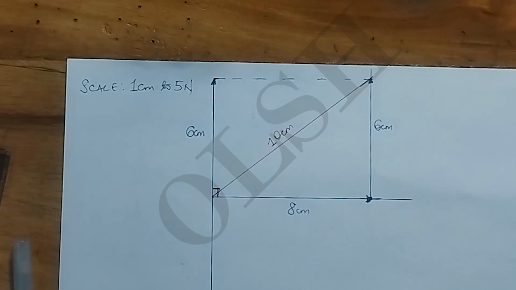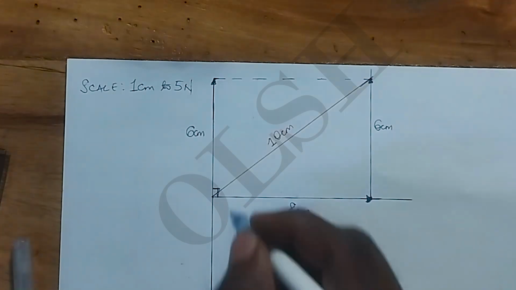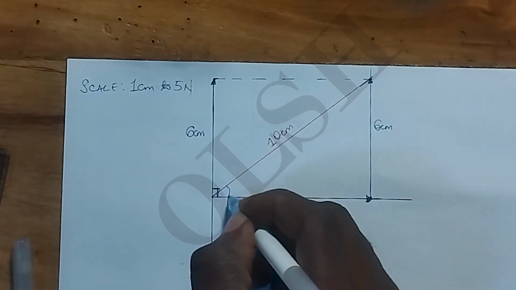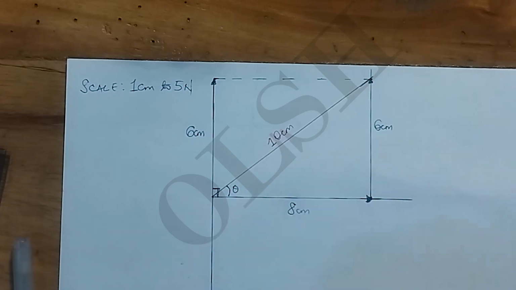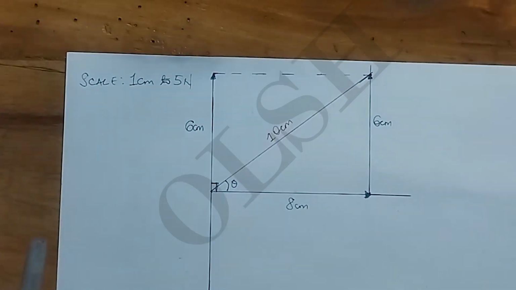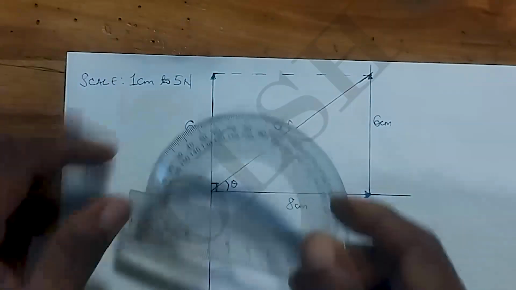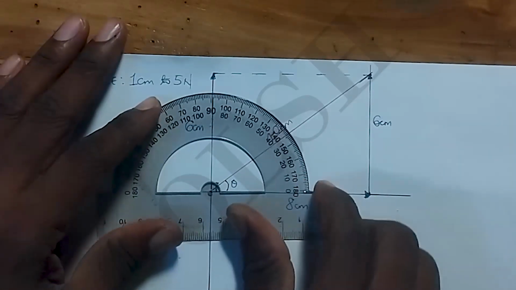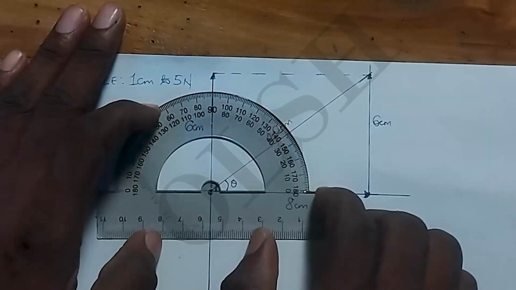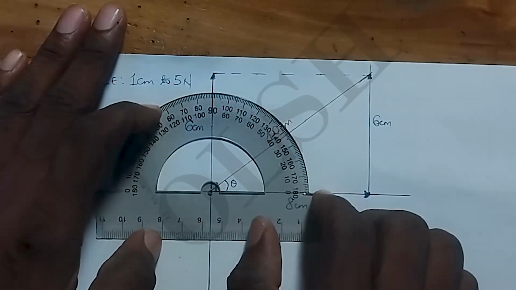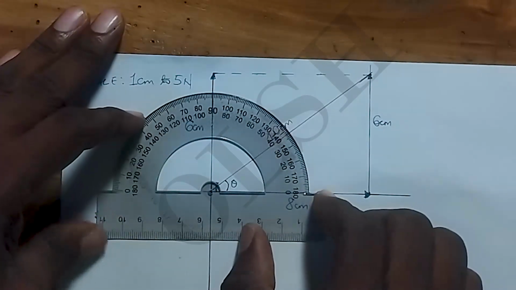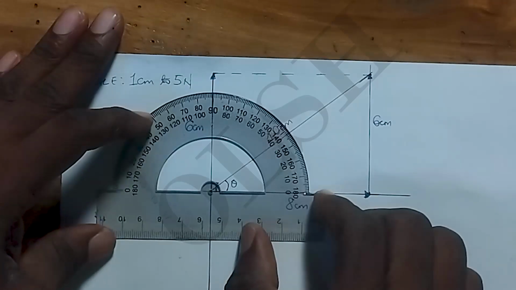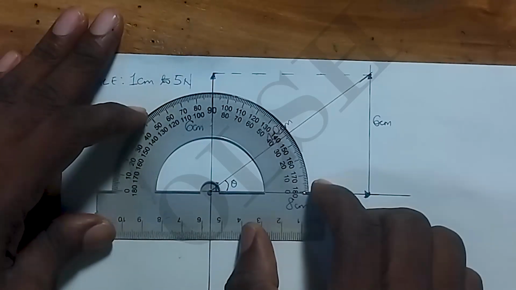So let's find the angle there. I'm trying to avoid the error of parallax.